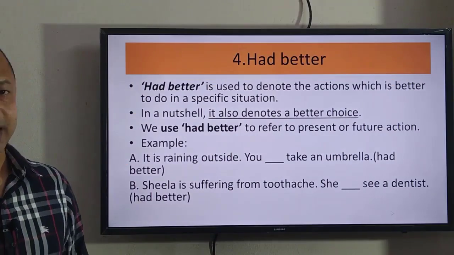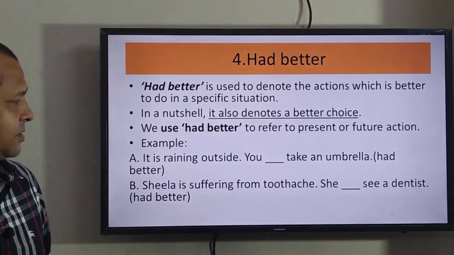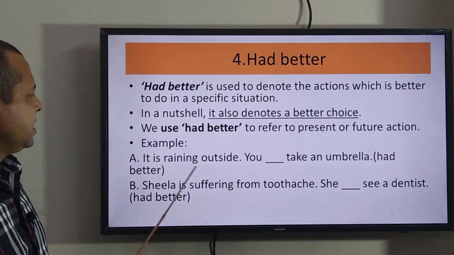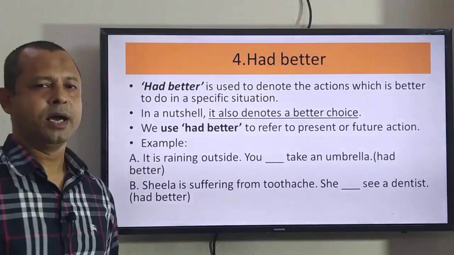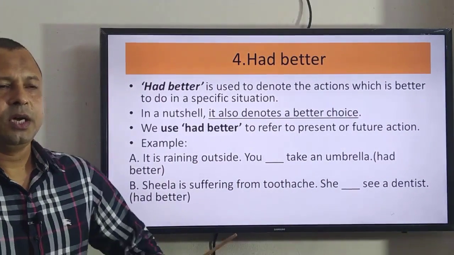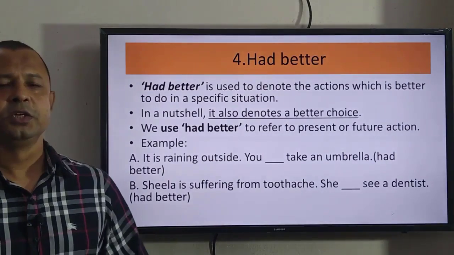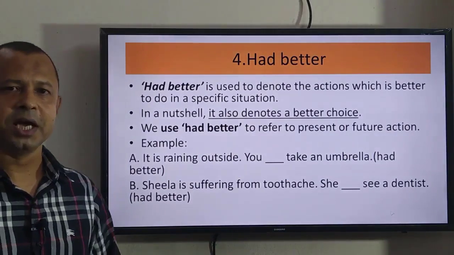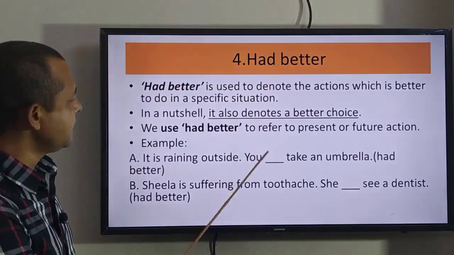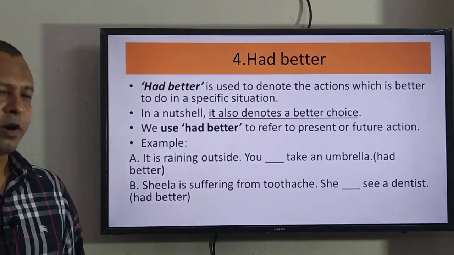Don't be confused that as there is had, it will give you the meaning of past tense. No. See, it is raining outside. So, you had better take an umbrella. It is raining outside. You want to go outside, and stepping at the door, you can see that it is raining. So, you have thought that you had better take an umbrella to protect you from rain.